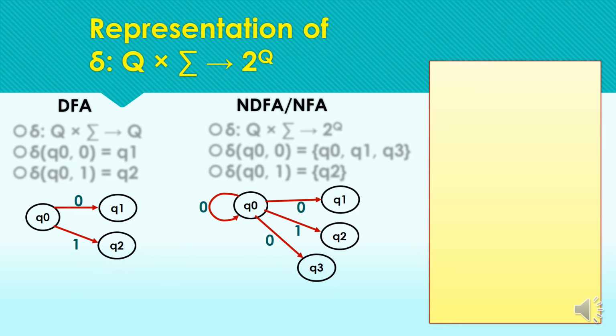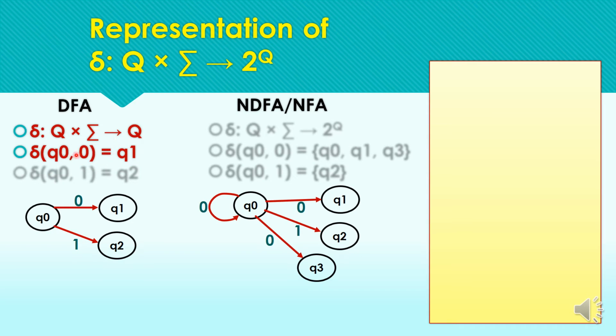Looking into the details of NFA's transition function, these are the transition diagrams from the last slide for DFA and for the NFA. Now, the transition function of DFA is defined as this, and we can write these transitions in the form of transition function. The transition from the state Q0 for the input symbol 0 results in the state Q1.